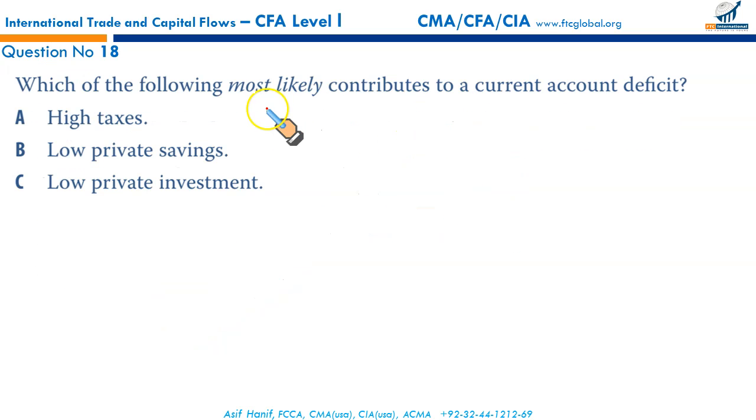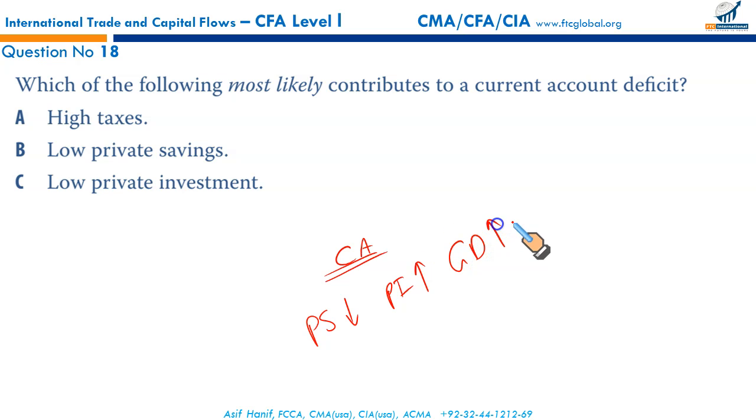Next, which of the following most likely contribute to a current account deficit? A current account deficit can arise from three things. First, low private savings, high private investment, and a government deficit, or any combination of these. So it's going to be low private savings. That makes B the correct option.